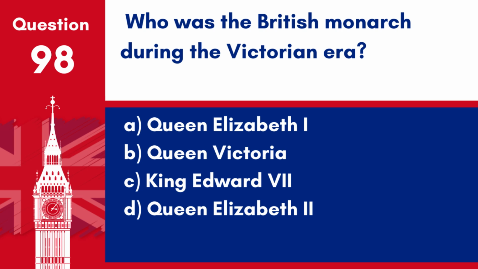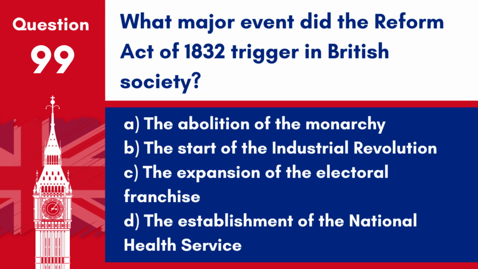Question 98. Who was the British monarch during the Victorian era? A. Queen Elizabeth I. B. Queen Victoria. C. King Edward VII. D. Queen Elizabeth II. Answer: B. Queen Victoria. Queen Victoria, who reigned from 1837 to 1901, was the British monarch during the period known as the Victorian era.